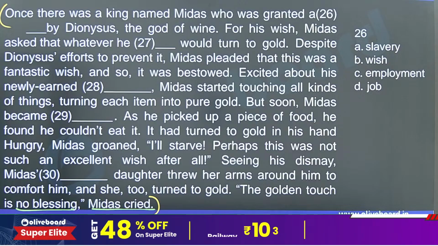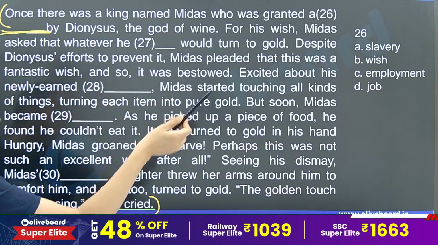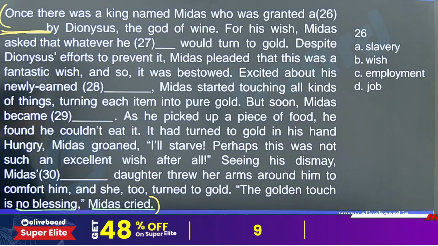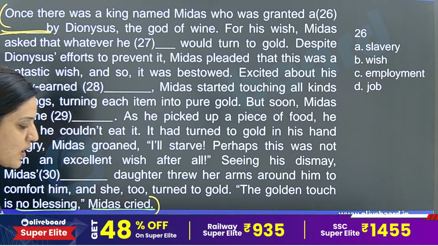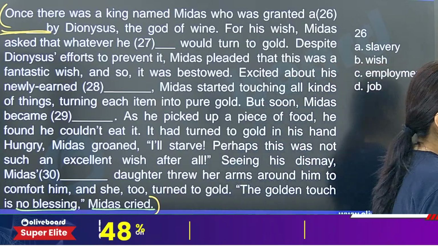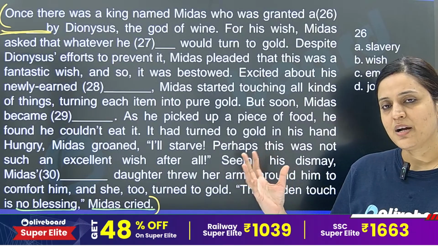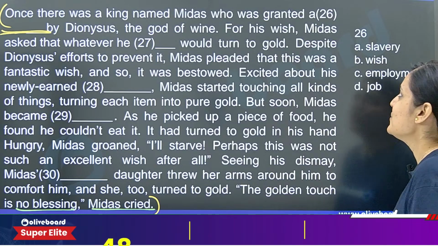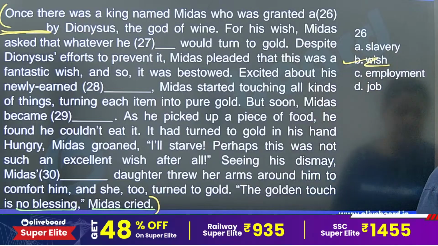Okay, so yes. So once there was a king named Midas who was granted a dash. What should be the correct filler for 26? Who's granted a... Midas touched his daughter, so he was granted a wish. Whatever that person will touch, that thing will get converted to gold. And just to comfort him, her daughter touched her, so her daughter also got converted to gold. Okay, so he was granted definitely a wish. That was his wish. Okay, so option number B is the correct answer.